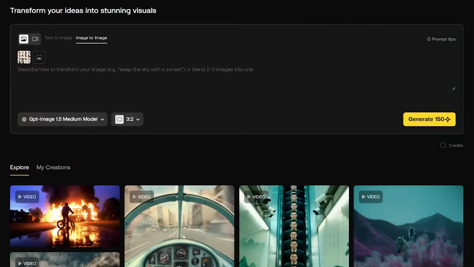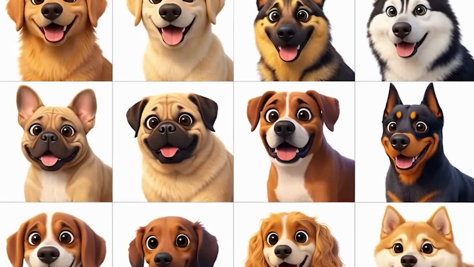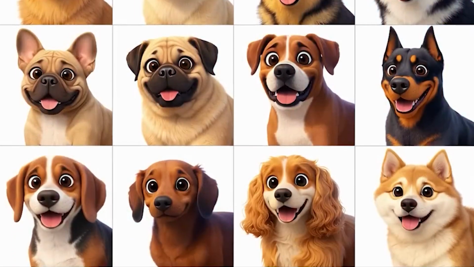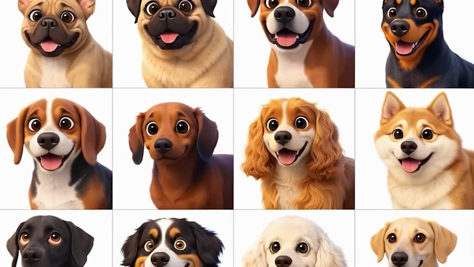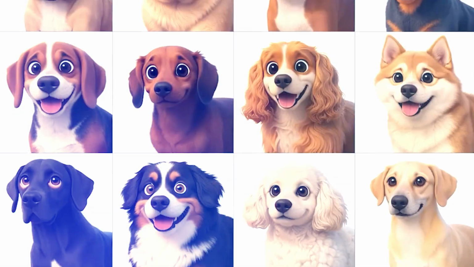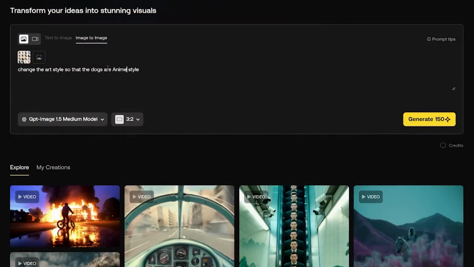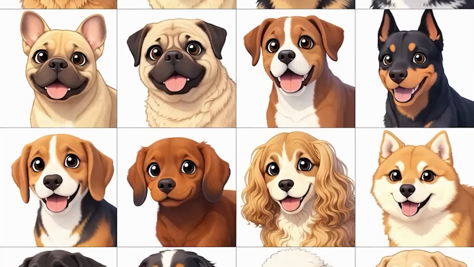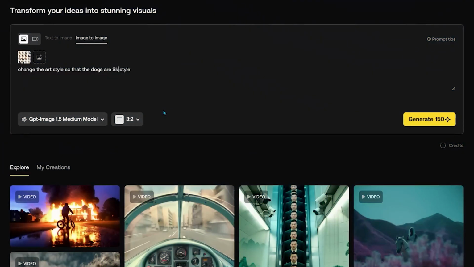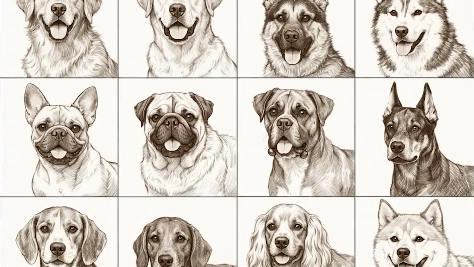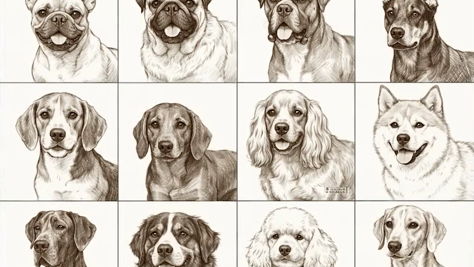Now, I'm going to transform the art style of this 16-dog grid. First, I'll switch it to Pixar-style animation. Within seconds, the model recreates the entire grid in a colorful, playful Pixar aesthetic, while keeping the grid layout intact. Then, I try an anime style, and again, the transformation is executed perfectly. Finally, I convert it into a sketchbook style, which makes it look as if an artist hand-drew each dog. Each iteration is consistent, accurate, and visually appealing.